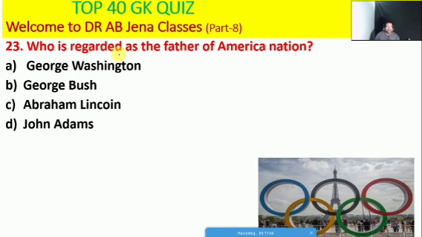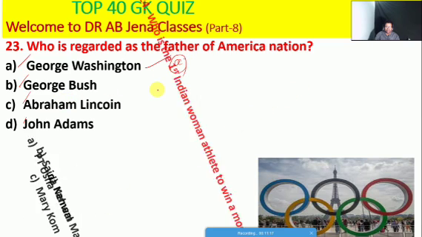So next one हम देखेंगे, who is regarded as the father of the American nation, whether George Washington or George Bush or Abraham Lincoln or John Adams. Friends, A is the right option.